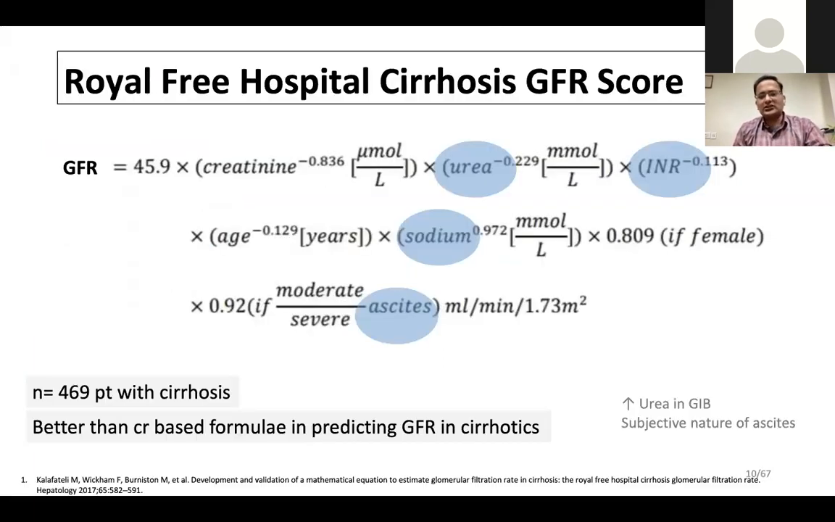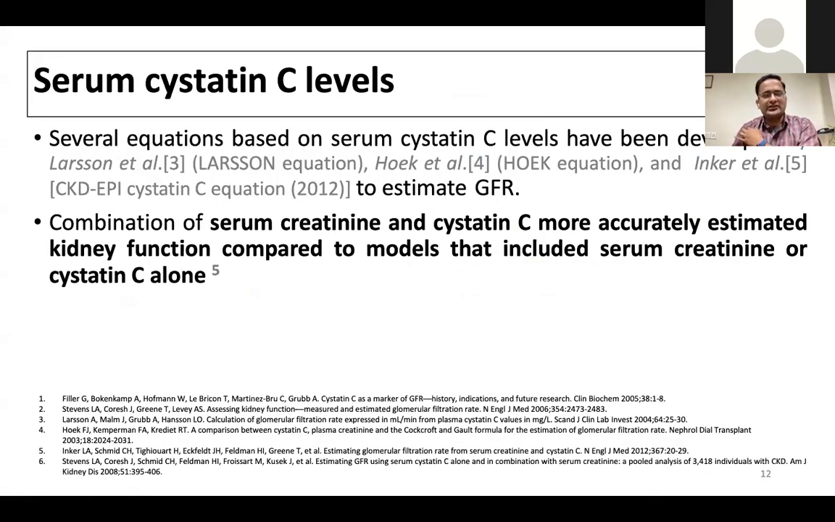There is one less evaluated, although accepted, Royal Free Hospital cirrhosis GFR score, which includes ascites, serum sodium levels, urea, and INR levels. This has been validated recently, but is not in routine use. So we still depend on serum creatinine despite its severe limitations.